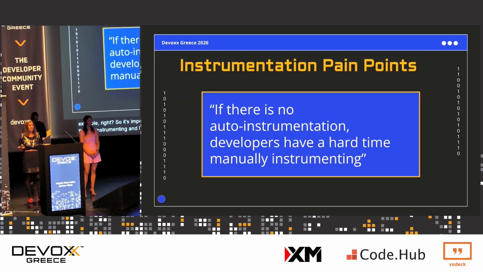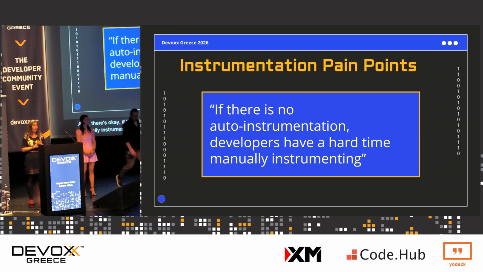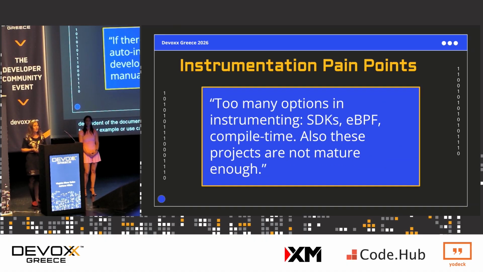Also, if there's no auto instrumentation, then we really have a hard time manually instrumenting, right? Because you have Java, .NET, Python, JavaScript, PHP, right, and Go that have support for auto instrumentation, but the others are left somewhere in the dark ages. But yeah, meaning that for manual instrumentation, you are dependent on the documentation, and you really need to go down there and search for other examples or use cases from other developers.